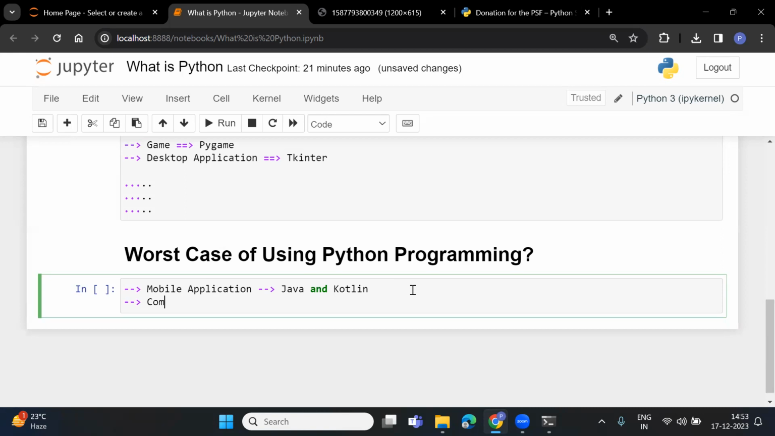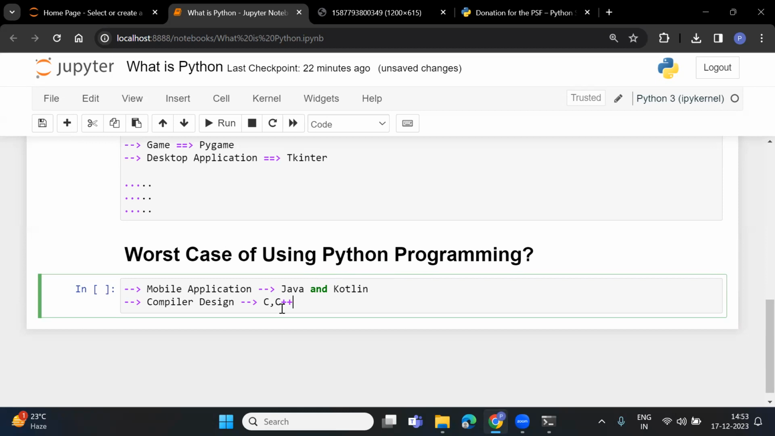Next one is compiler design. Suppose I want to implement our own compilers. Can we implement compilers with the help of Python? The answer is yes, but it is not recommended to go with Python programming. The reason is that Python is slower. Then which programming languages can we use for compilers? We can use C and C++. Basically, C and C++ are low level or middle level programming languages. That's why it is recommended to use them instead of Python.